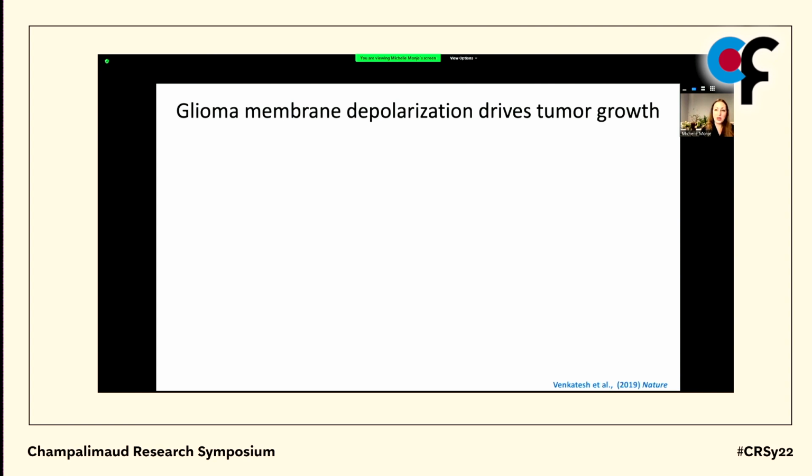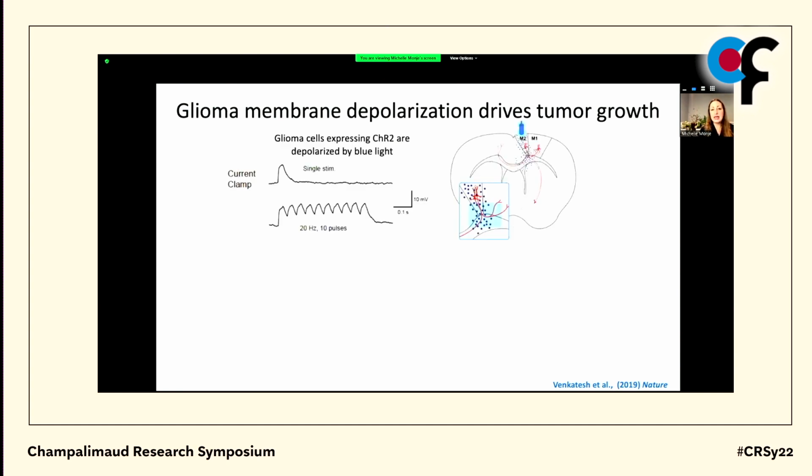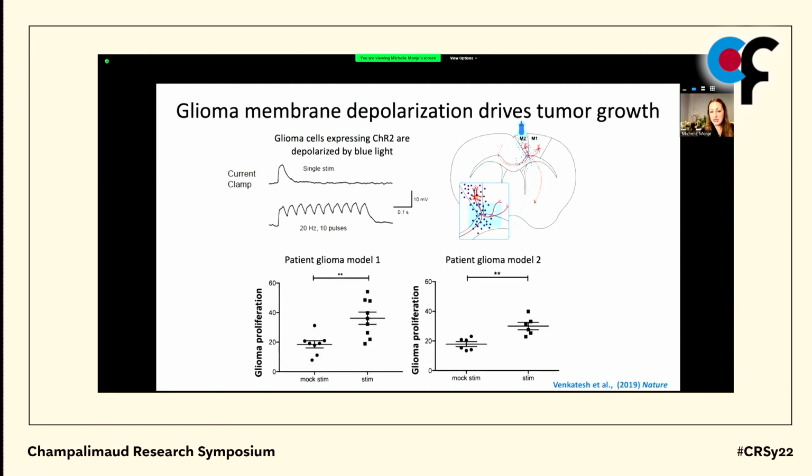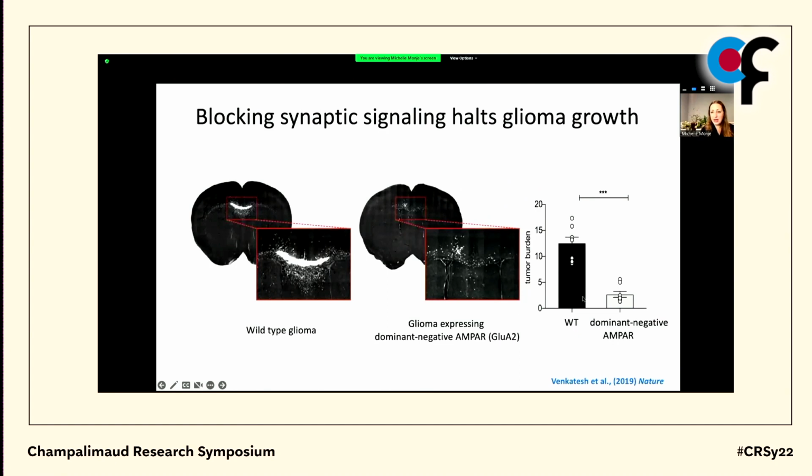That would make sense because we know that there are voltage-dependent mechanisms regulating healthy neural stem and precursor cell proliferation and growth. And so we turned again to optogenetics, optogenetically stimulating not the neurons in the microenvironment, but this time expressing those light-sensitive ion channels in the tumor cells, and then optogenetically depolarizing the tumor xenograft. And indeed, just membrane depolarization increases the proliferation rate of these tumors, while conversely blocking neuron to glioma synaptic communication, either pharmacologically or here genetically, has a robust growth inhibitory effect.